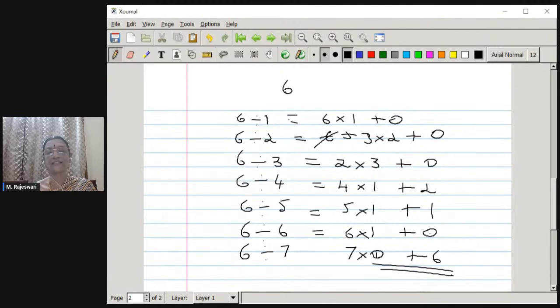Okay. So this is one basic thing that we have to note. This not only applies to 7, it can be even a bigger number than 7, maybe 6, maybe 7, maybe 8, maybe 9. Any number can be divided by another number, provided we find the remainder correctly, and then write. So this way, I have just made it simple by taking the number 6.